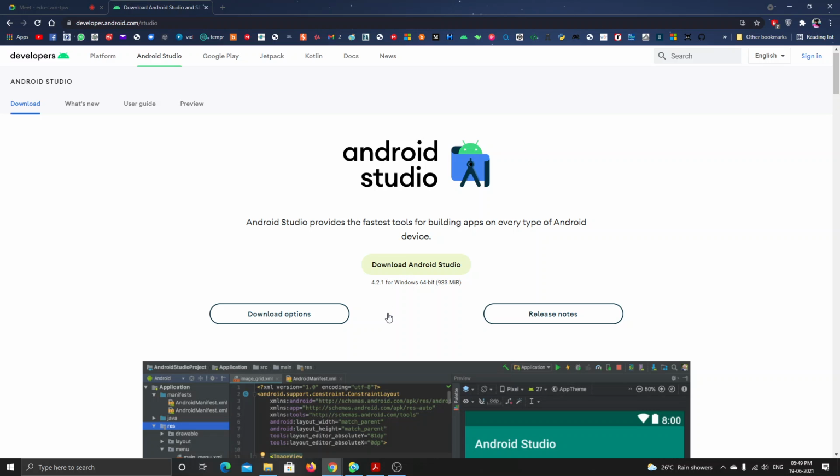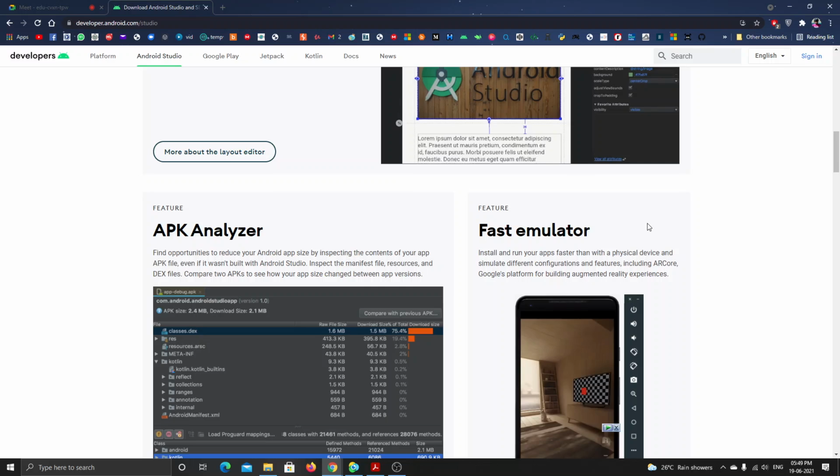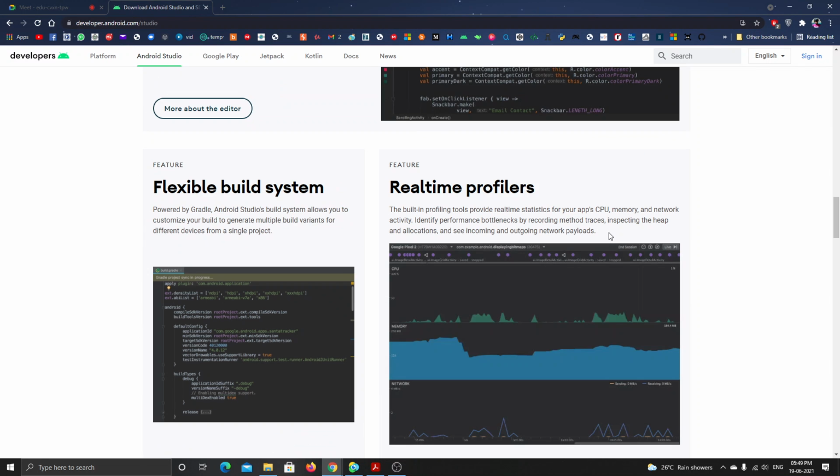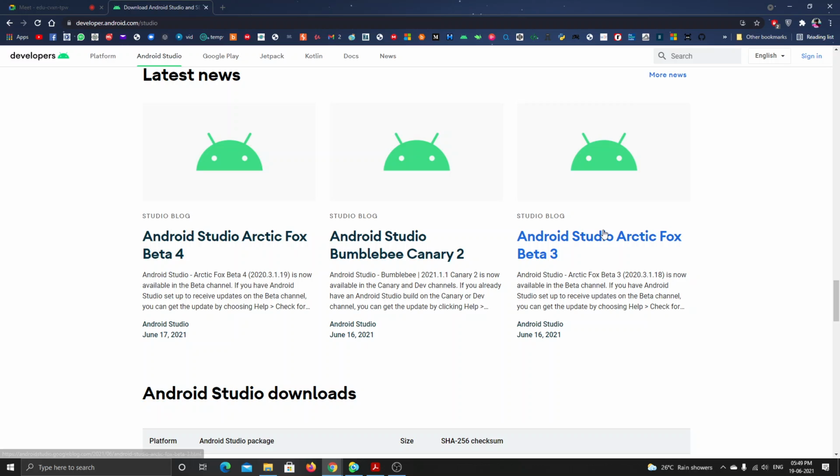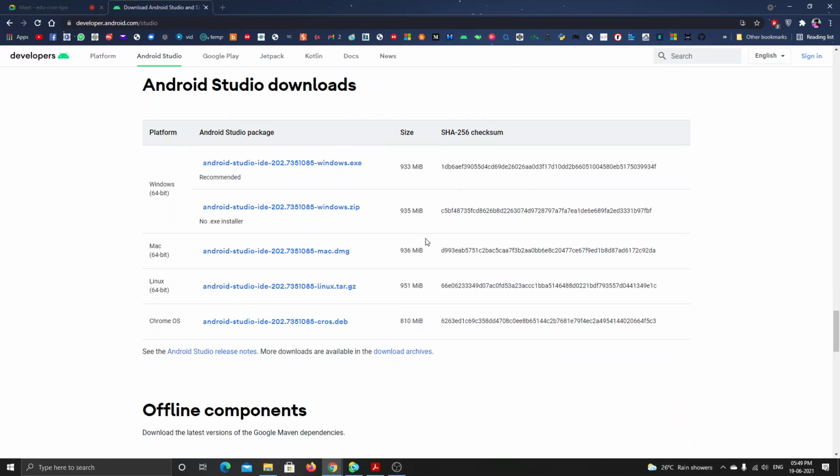But if you want to download from mobile and install it on a laptop, then what to do? Just go down on this website. I have also said all these things in the recorded video, but I will show you once again. See, now it is there, right? Android Studio downloads. If you want to download this Windows 64-bit .exe file inside your mobile, because you are using mobile data and you don't have any Wi-Fi.